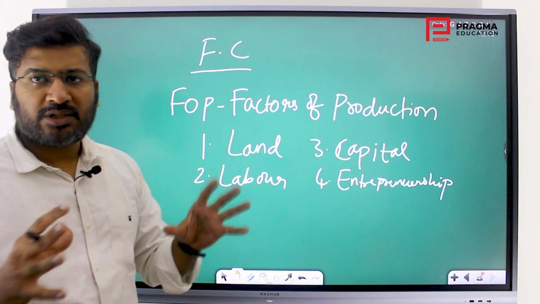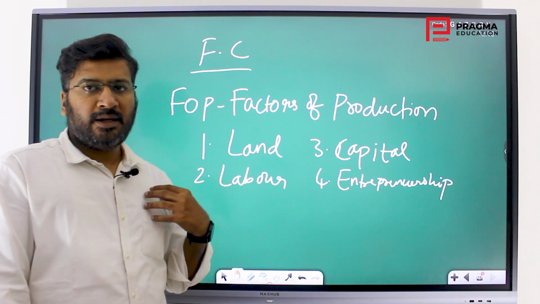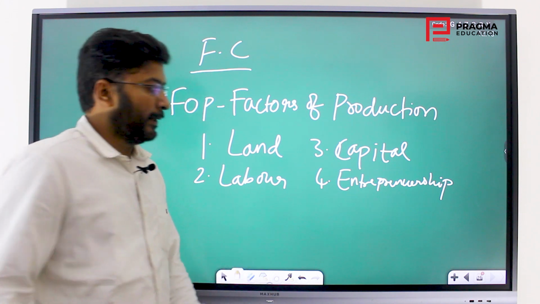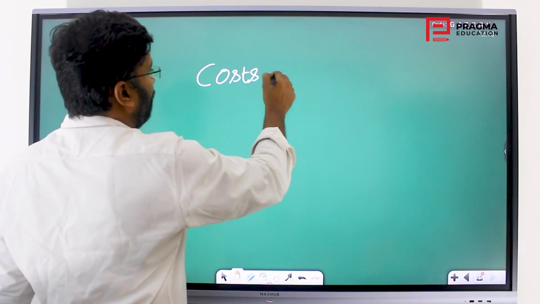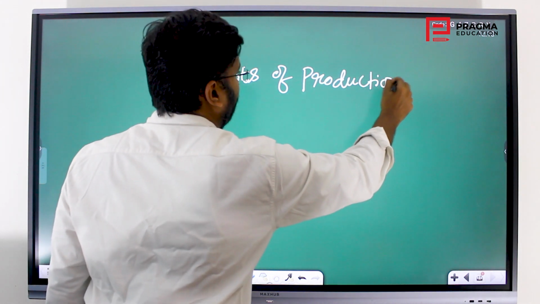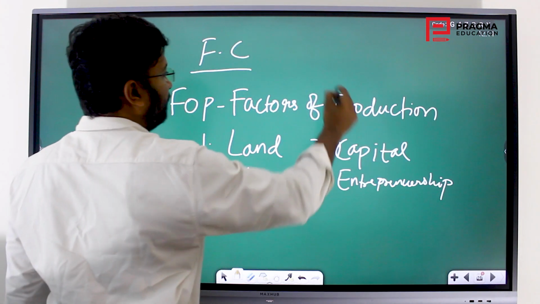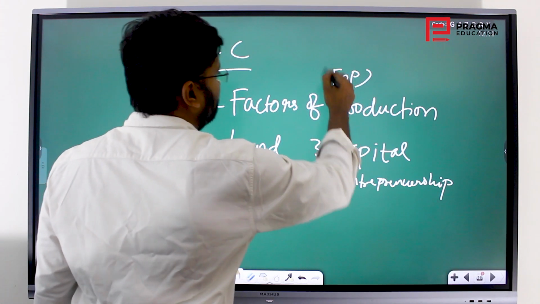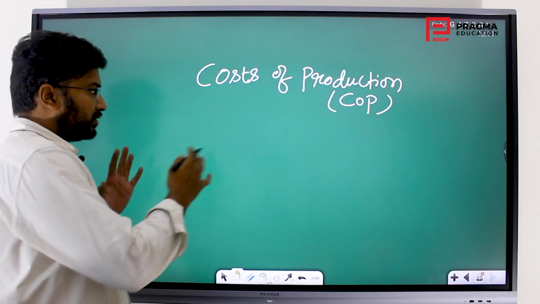So there is a cost for each of these factors of production that is incurred by the person who is investing. Those are called the costs of production. These are factors of production. So what is the cost incurred on those factors?